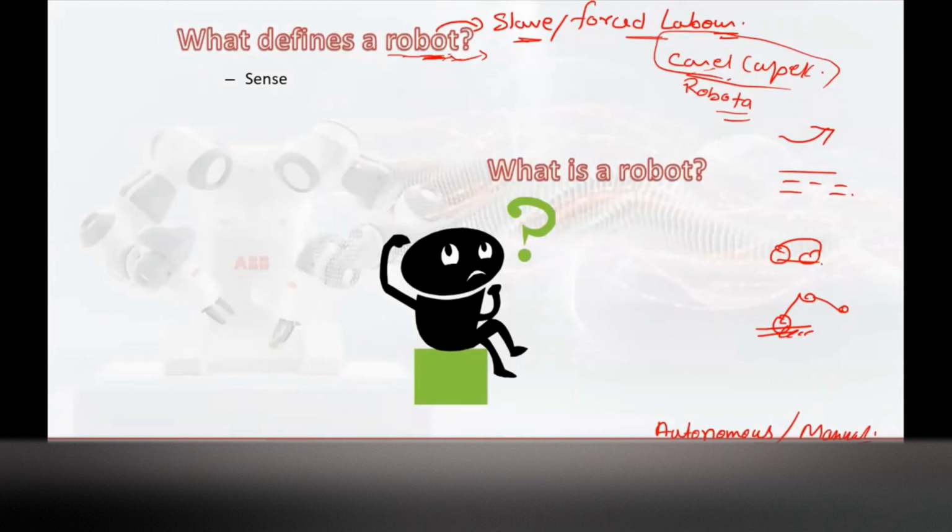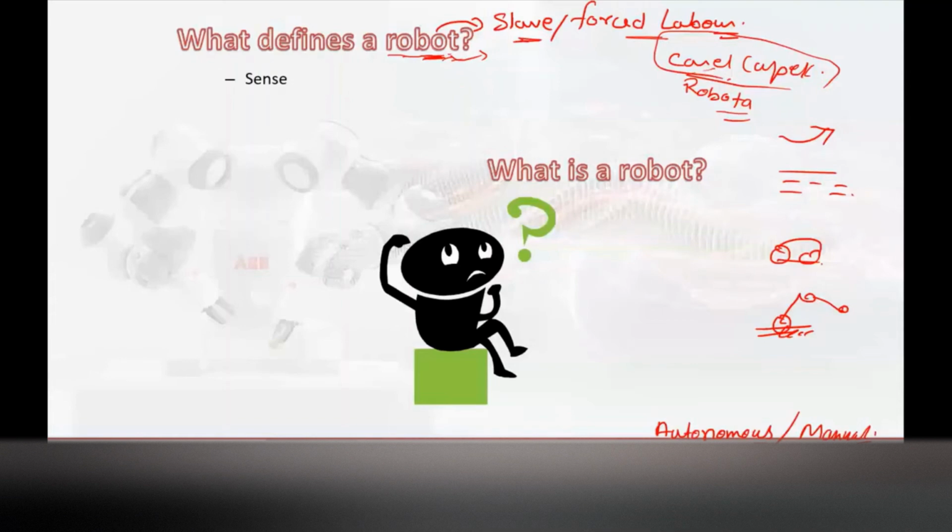If decision making is there in the robot, then that robot is known as an autonomous robot. And if decision making is left to the human or the programmer, then it is known as a normal robot. It doesn't matter whether it is a flying robot, or a drone, or something which is going underwater. All fall under the broad category, that is the robot.